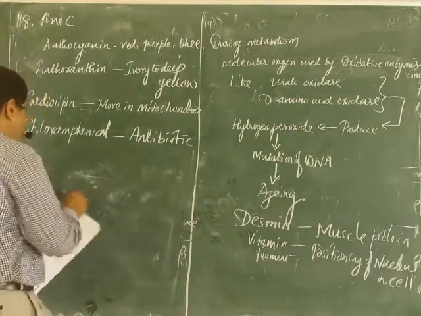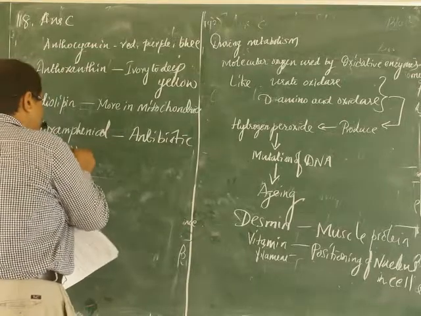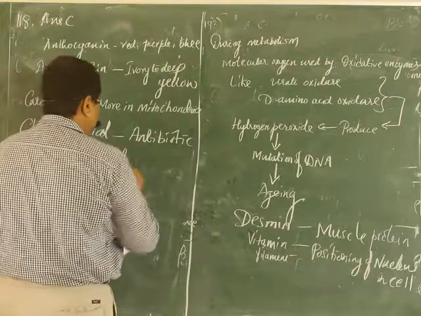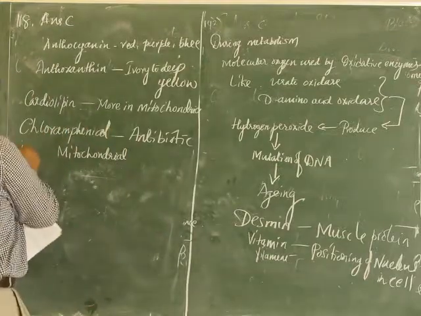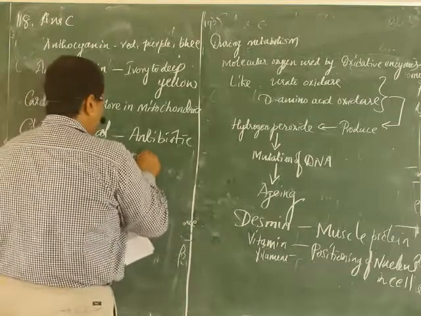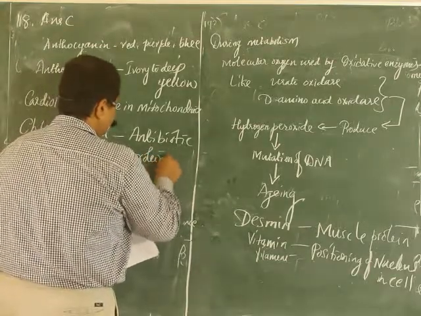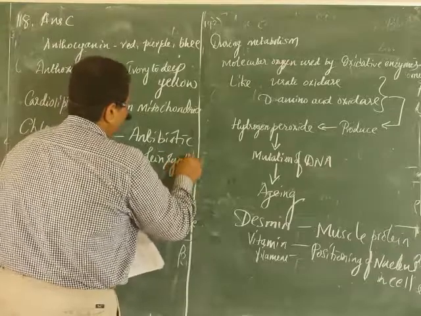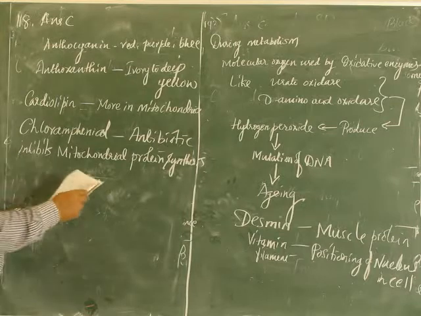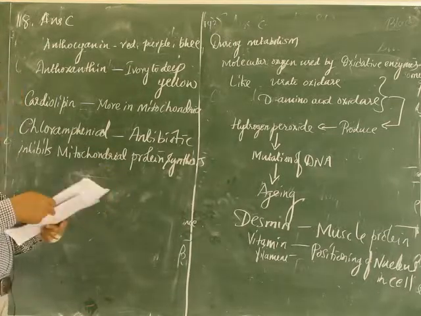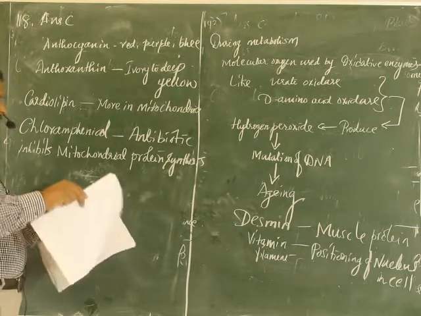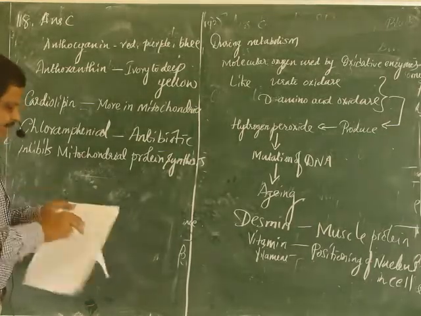So mitochondrial protein synthesis: the antibiotic inhibits mitochondrial protein synthesis. So this is about question number 18. Now I will move to the next question, that is question number 19.